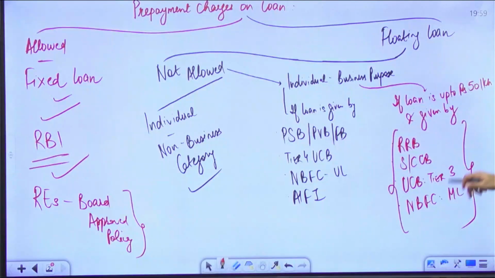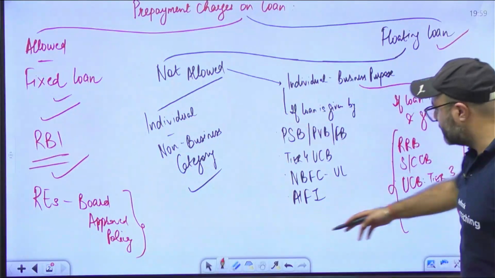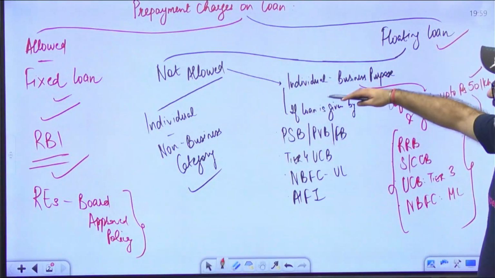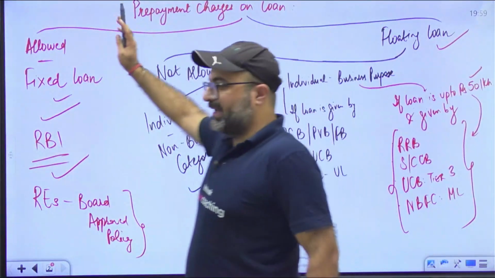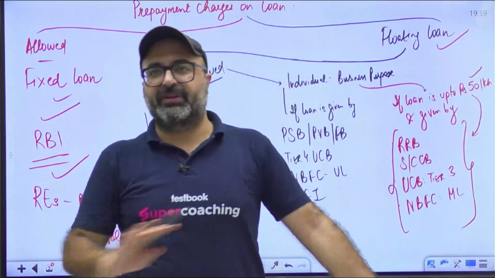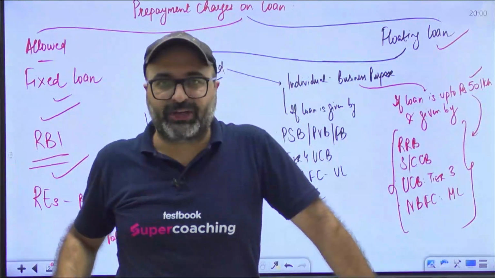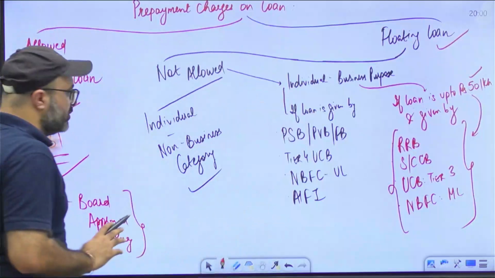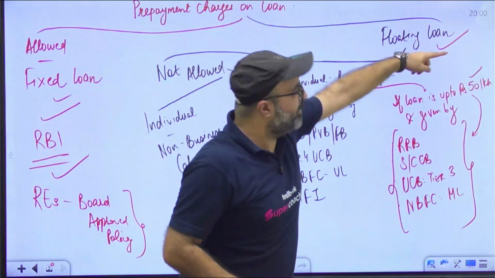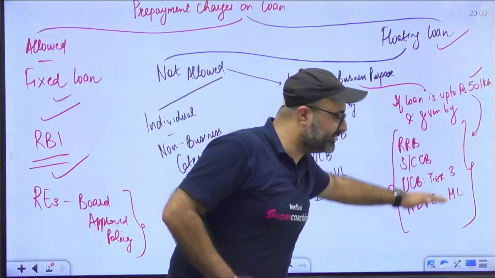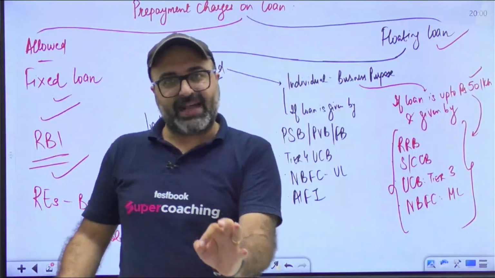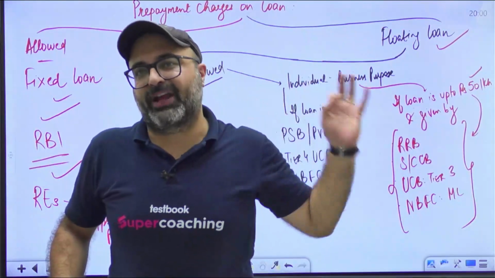But if the loan value is greater than 50 lakhs and given by these banks only, then penalty is allowed even in case of floating loan. But for the earlier banks, whatsoever is the loan type, no penalty. And in case of fixed loan, yes, penalty is allowed irrespective of the bank type, irrespective of the loan type. And in both cases, in case of fixed loan and in case of loan value above 50 lakhs given by these categories of bank, the penalty value will be decided by the board of the regulated entity.